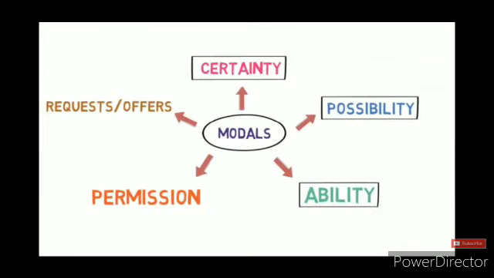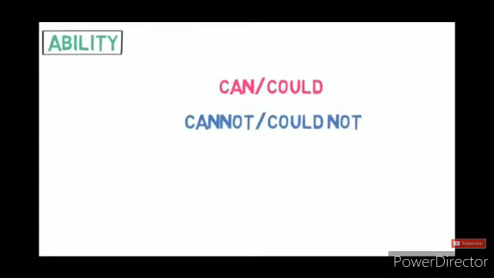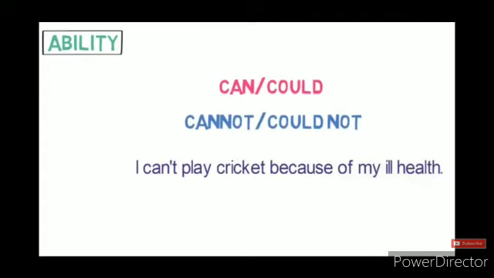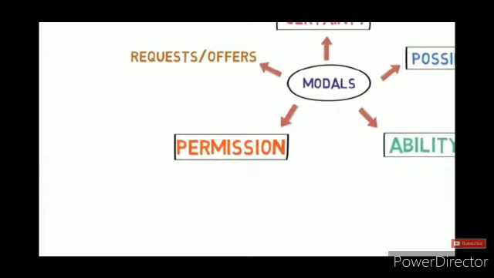Now we'll see the next expression, that is ability. We can use can and could to talk about a skill or ability. In the negation, that means negative, we can use cannot or could not. Let's see an example. I can't play cricket because of my ill health. Here, can't shows inability.